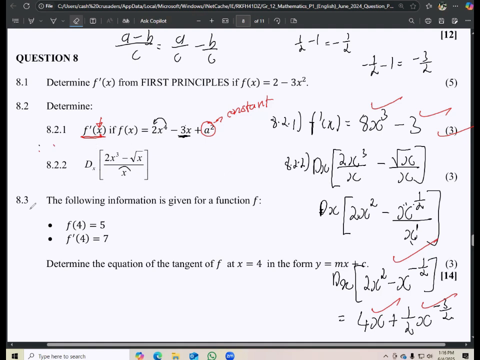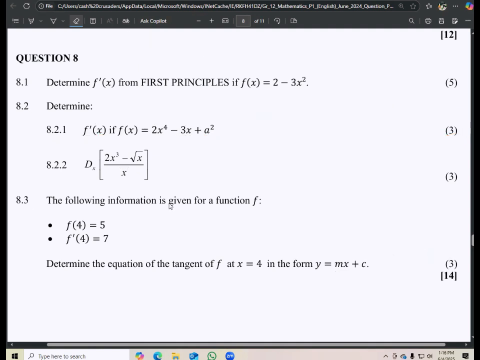Okay, so now let's get to 8.3. 8.3 says the following information is given for a function f. So we have f when x is equal to 4 gives us a value of 5, right? So the y coordinate is 5. So that means we have our coordinate as (4; 5). And then now again, we have that the gradient at the point when x is equal to 4 is equal to 0.